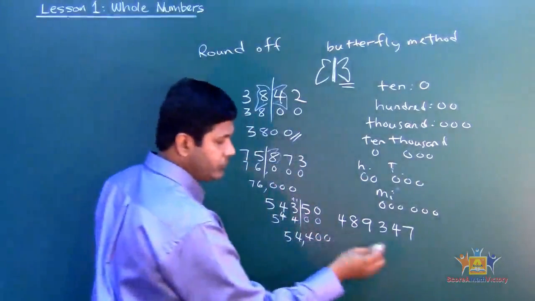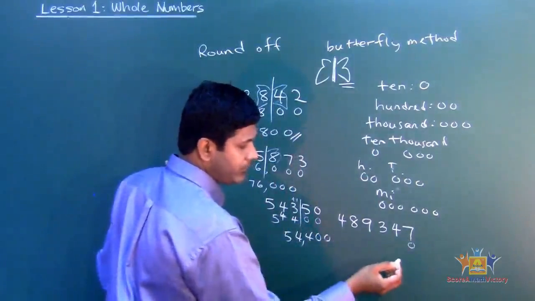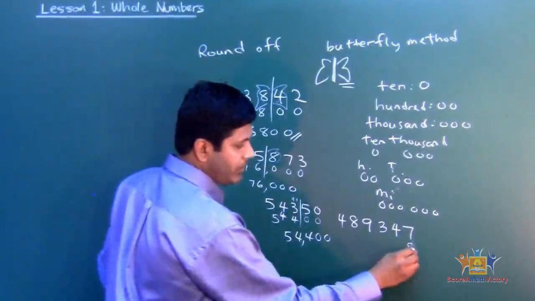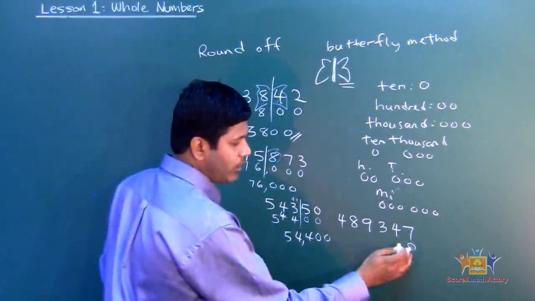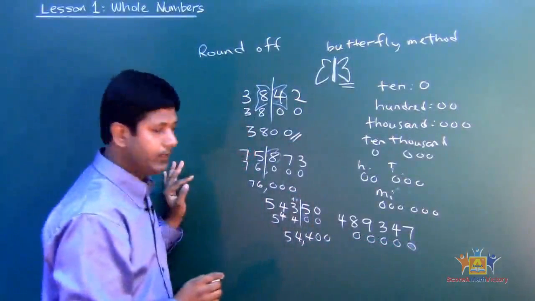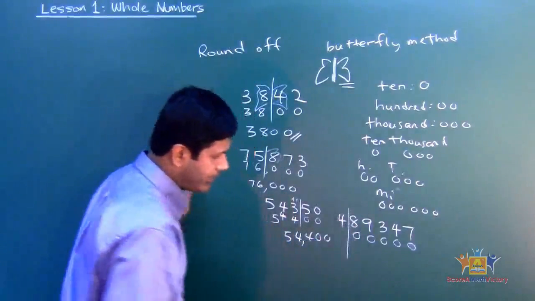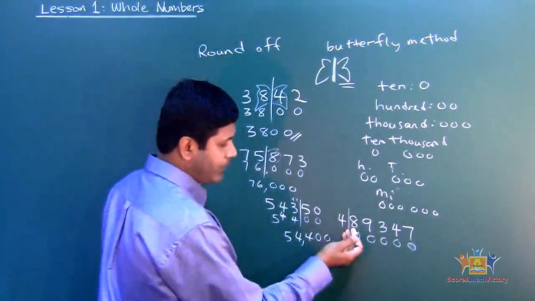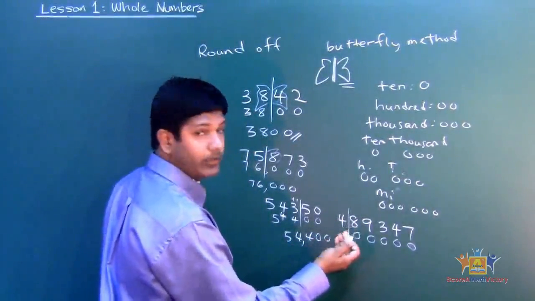That means I put the zeros starting from the very right, okay? 5 of them. 1, 2, 3, 4, 5. See that? The moment I'm done, I put a straight line. That's the lifeline of the butterfly, okay? And then the wing, the right wing, the one to make the decision. See that? This is the right wing.